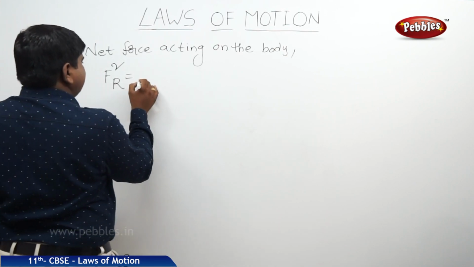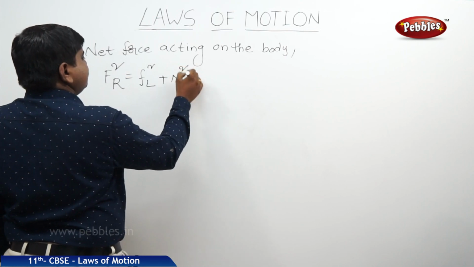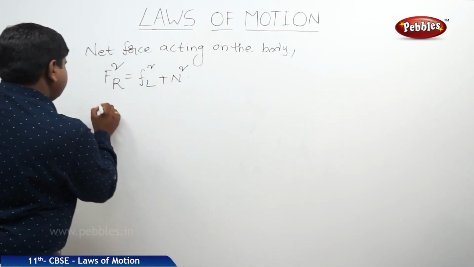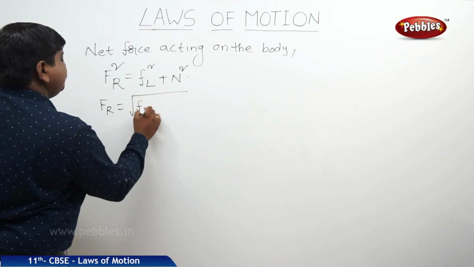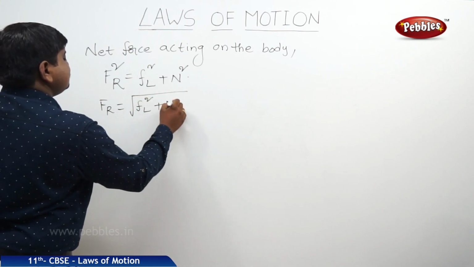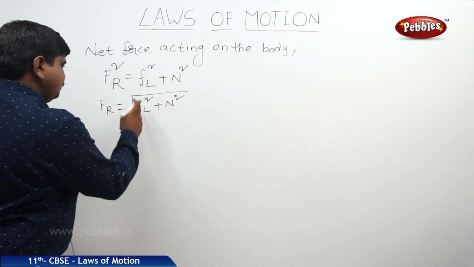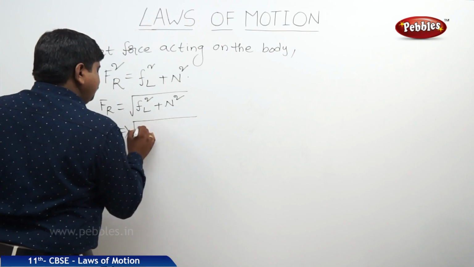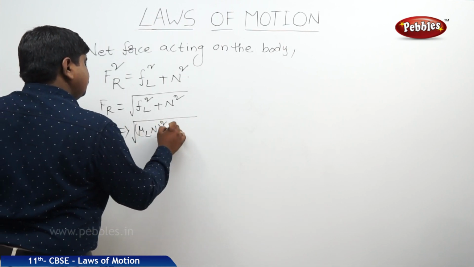So Fr square is equal to Fl square plus N square. So Fr is equal to square root of Fl square plus N square. We can write Fl as mu l N, whole square plus N square.